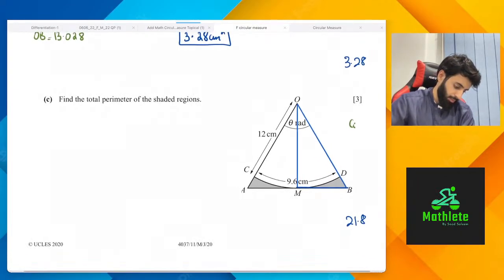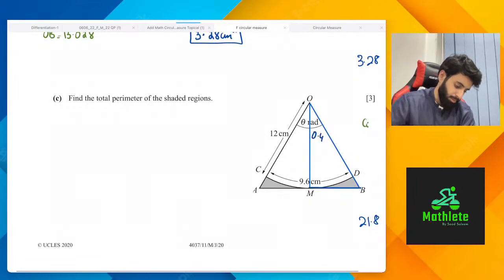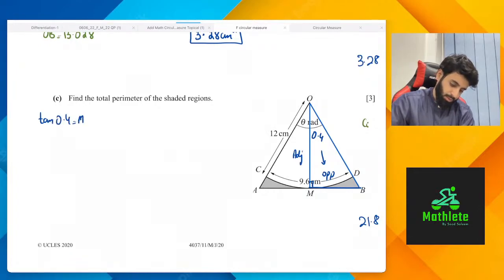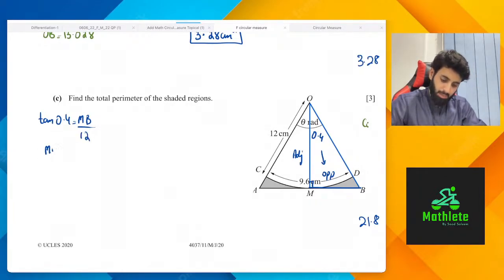Okay, so theta is now going to be 0.4. The length that we're trying to find is the opposite length. The length that we have is the adjacent length. So what are we going to use? We're going to use tan. So tan of 0.4 is equals to MB upon the adjacent length, which is 12. So MB will be tan 0.4 times 12.